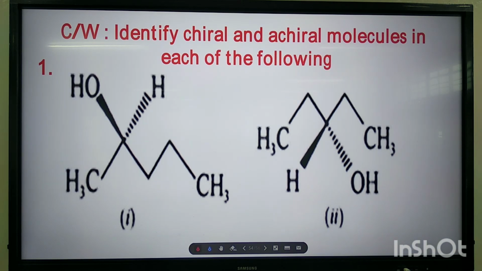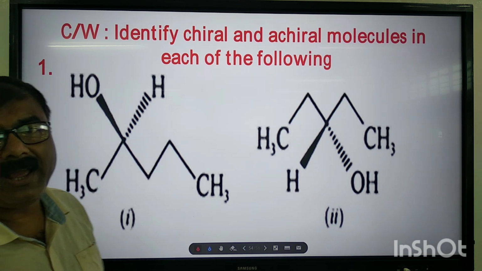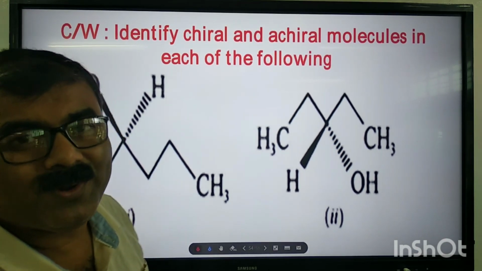Now, let us see some molecules, whether they are chiral or achiral. Number 1, this molecule. So, the easiest way is what? First you see whether this molecule has a chiral carbon or not.